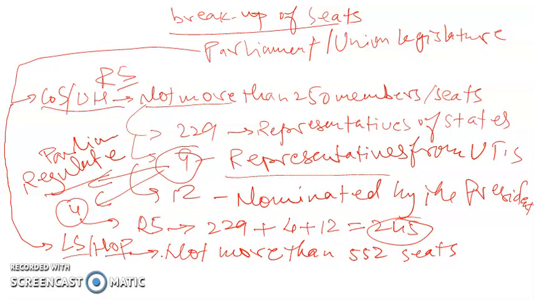Out of this, 530 will be representatives of the states. So 530 seats have been given to the states.